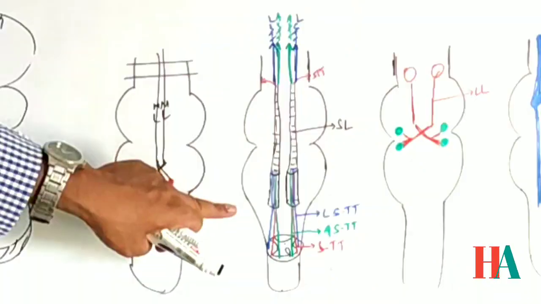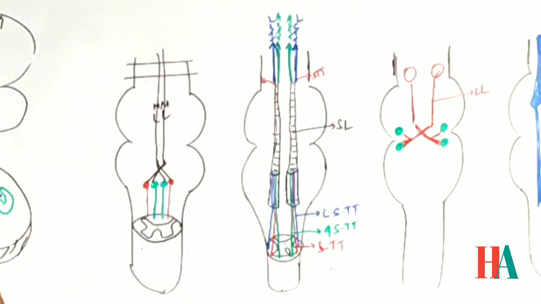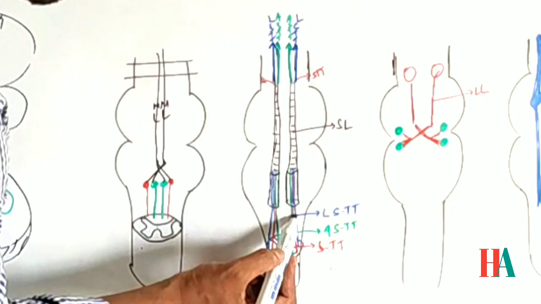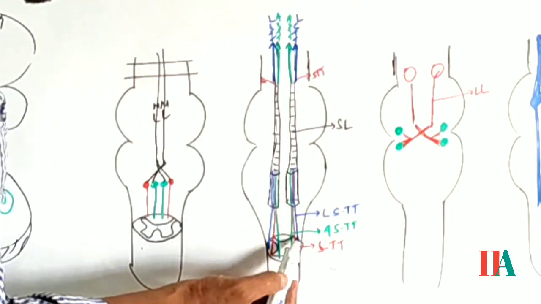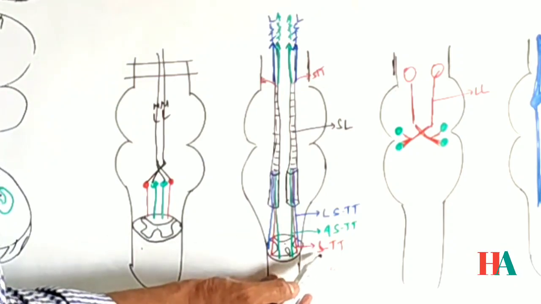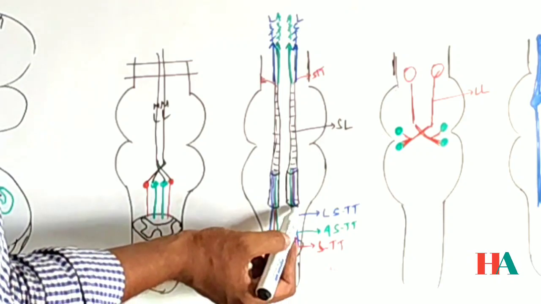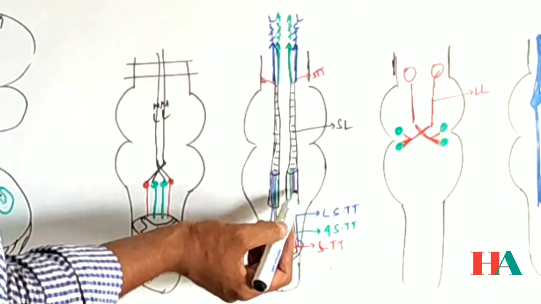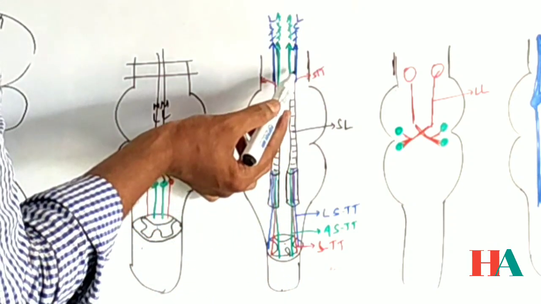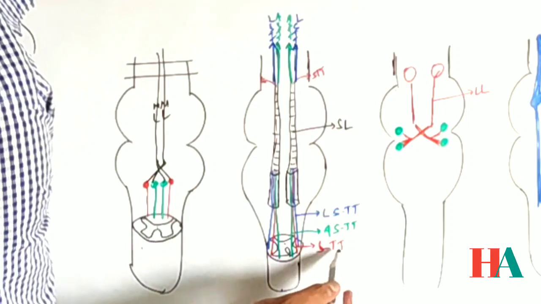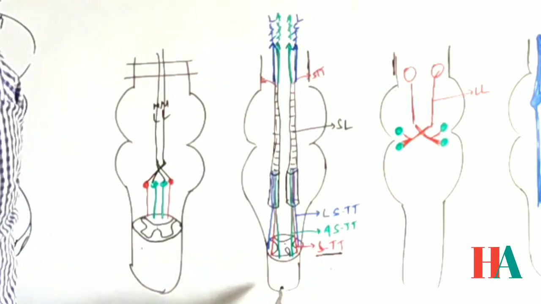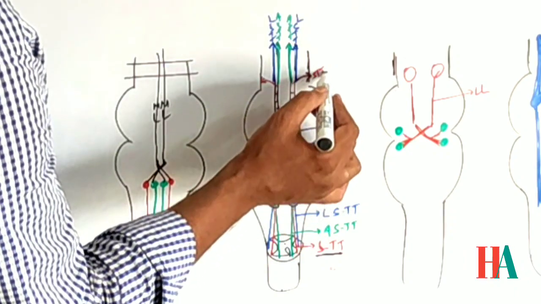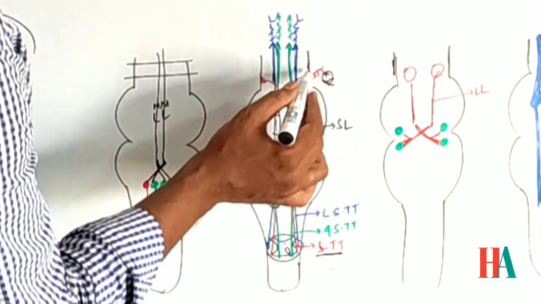If you remember this diagram, what we see here is a lateral spinothalamic tract and an anterior spinothalamic tract along with the spinotectal tract. They continue and form the spinal lemniscus at the brainstem level, at the medulla oblongata, and run upwards. If you observe clearly here, the spinotectal tract is going to end at the inferior collicular level.